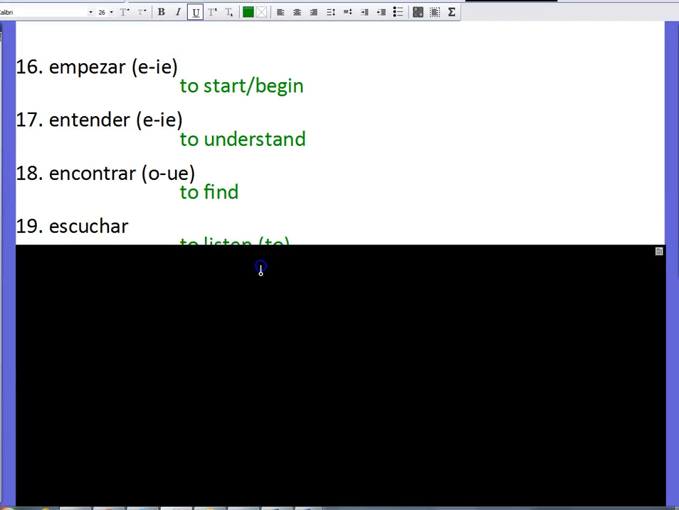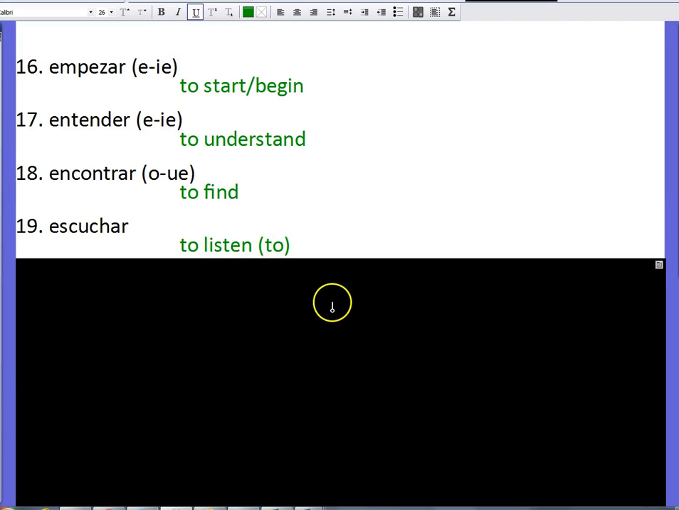Got a lot of stem changers here. The parentheses you must have. It just means that sometimes the definition will have it and sometimes it won't. I mean, not the definition, but the verb. For example, escuchar música means to listen to music. Even though I'm not saying anything between escuchar and música, the word to is in there.